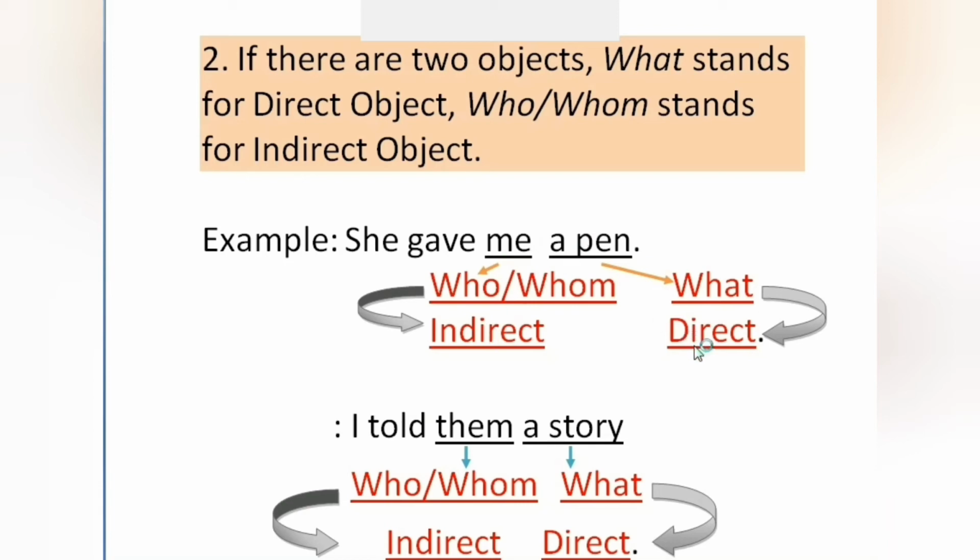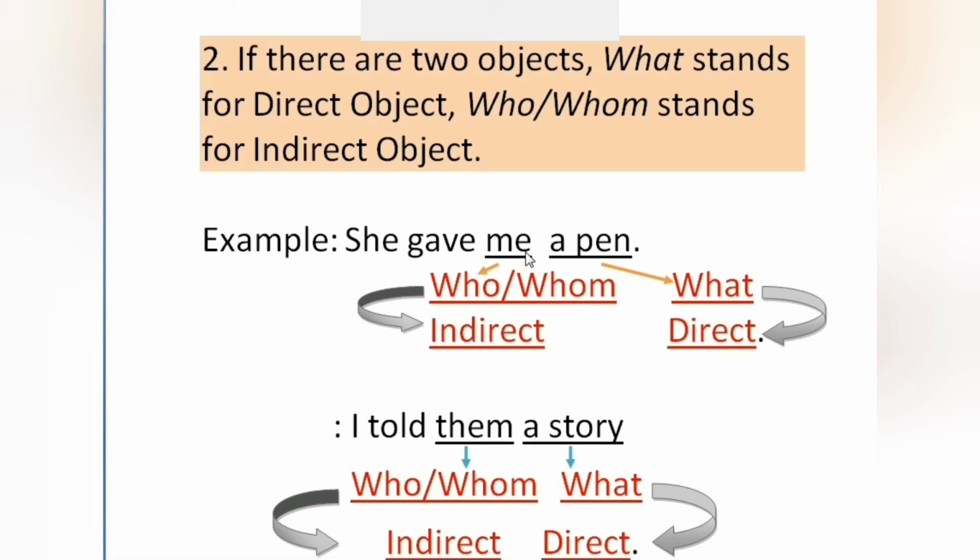A pen is the direct object because for a pen, what question comes? For me, who or whom question comes. See how the question comes? So, who did she give? Whom did she give? Answer is me. What did she give? Answer is a pen. So, as what question comes, this is the direct object. As who or whom question comes, this is the indirect object.